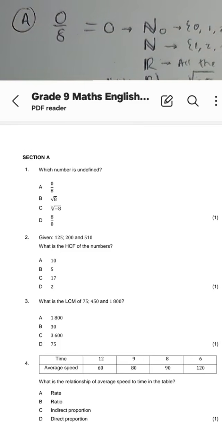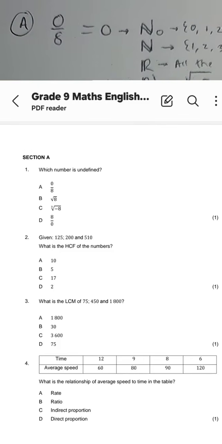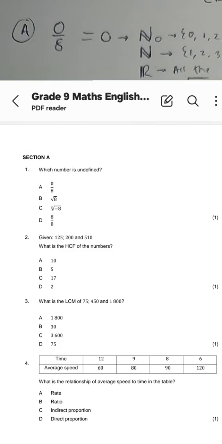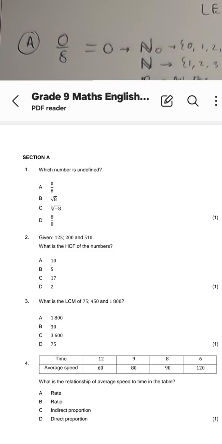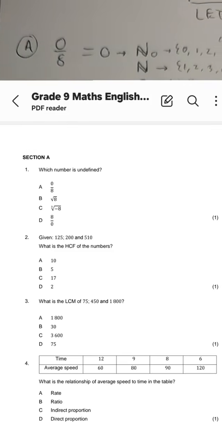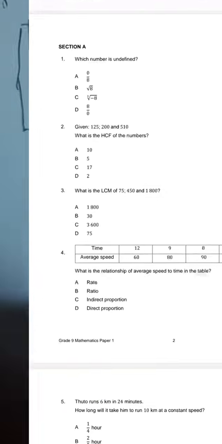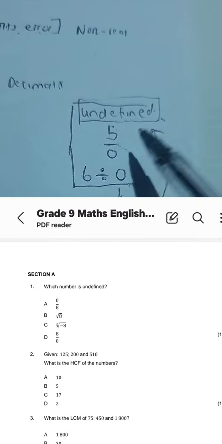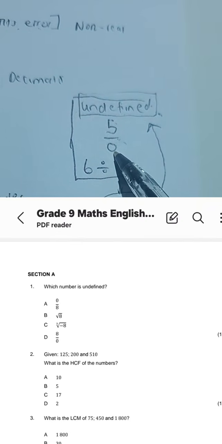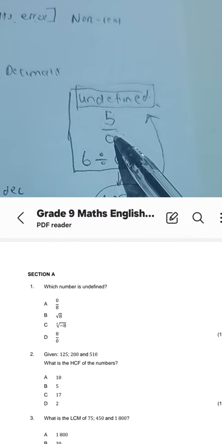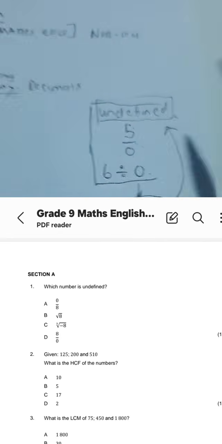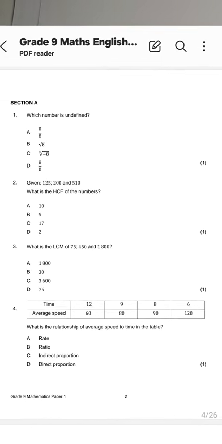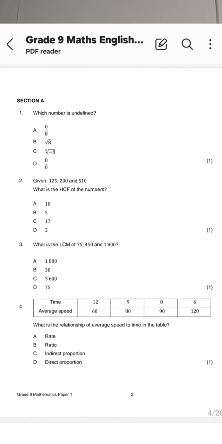The cube root of negative 8, that gives us negative 2. Negative 2 is a what? It's an integer, it's a real number, it's a rational number. Whereas D, 8 over 0, guys, that's what we mean. We just explained this, that any number divided by 0, 0 in the denominator, or the number followed by division by 0, we know that is undefined. So it's definitely D. Okay, D is the answer. I hope you understand that.